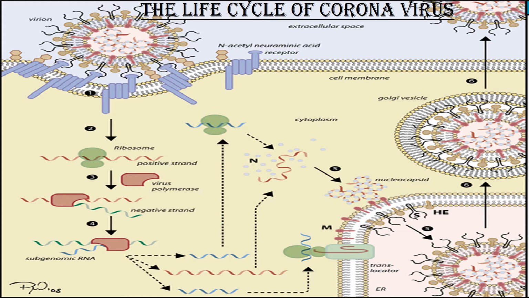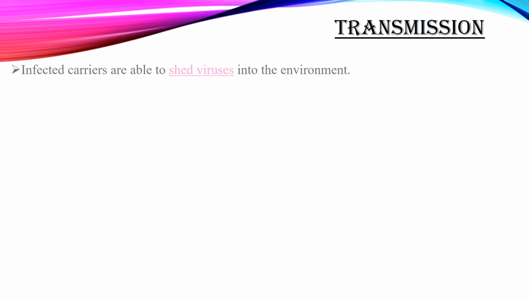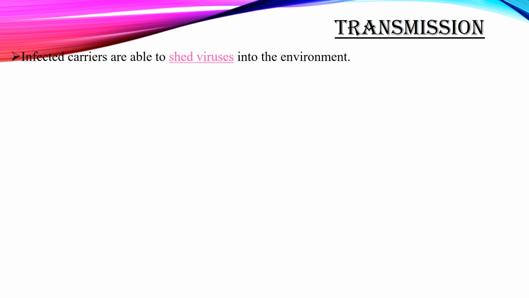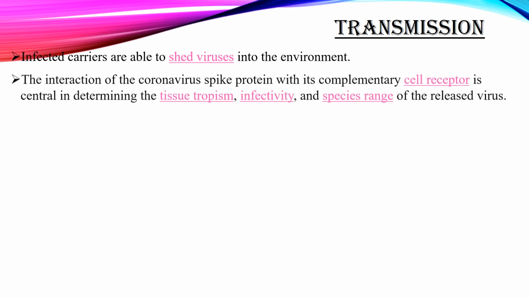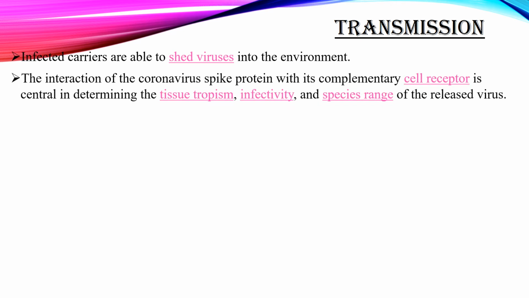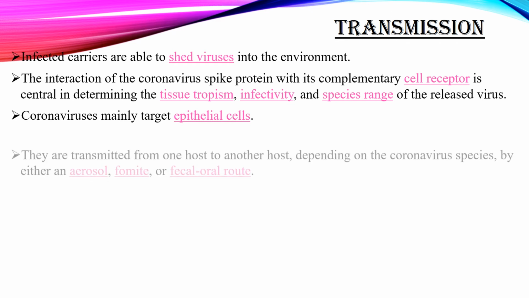This is the life cycle of the coronavirus. The transmission. Infected carriers are able to shed viruses into the environment. The interaction of coronavirus spike protein with its complementary cell receptor is central in determining the tissue tropism, infectivity, and species range of the released virus.